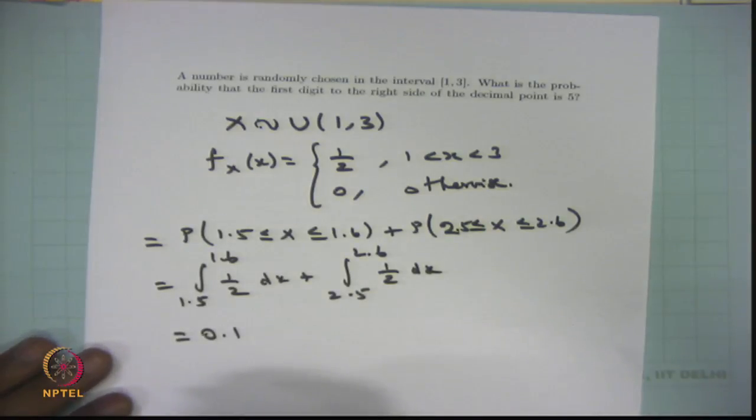That means the probability that the first digit to the right side of the decimal point is 5 is 0.1. The probability can always be represented in the form of proportion also, so we can go for proportion or percentage. That means it's a 10% chance that the first digit to the right of the decimal point is 5. Like this we can create many more problems with this setup. We will move into the second problem.